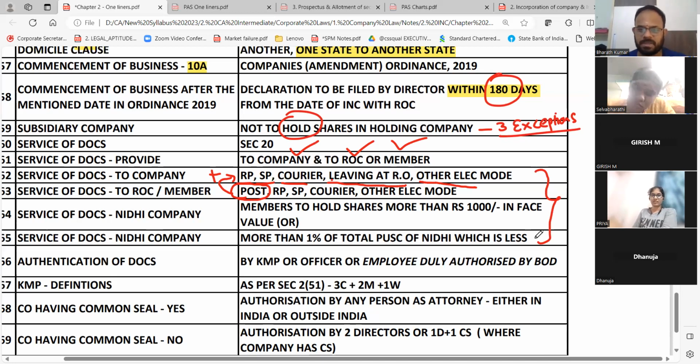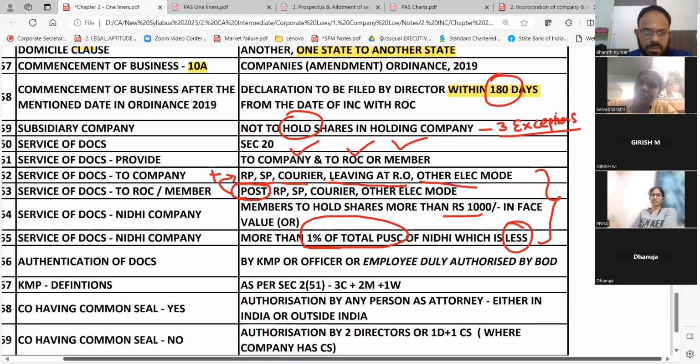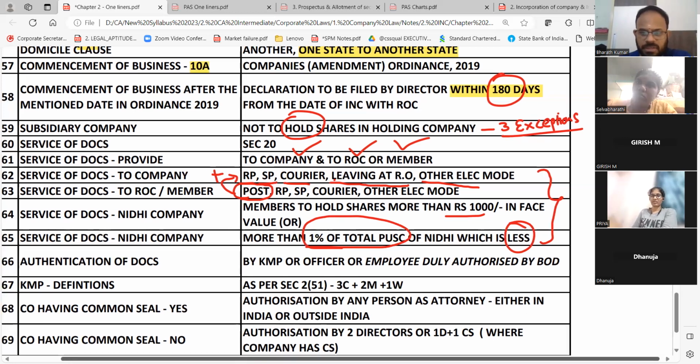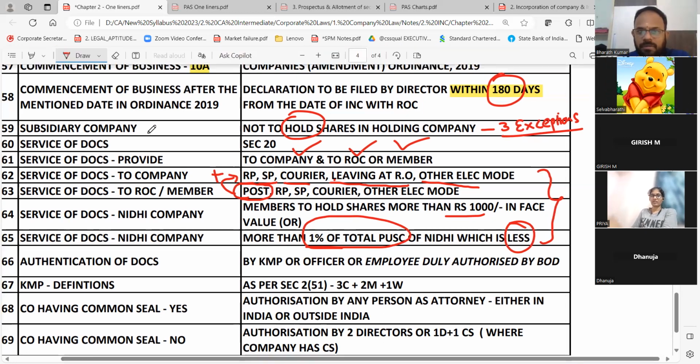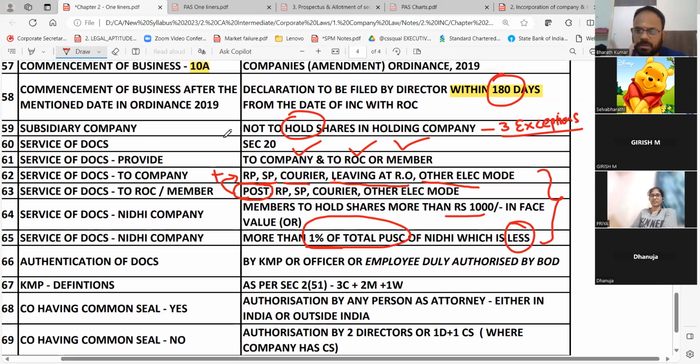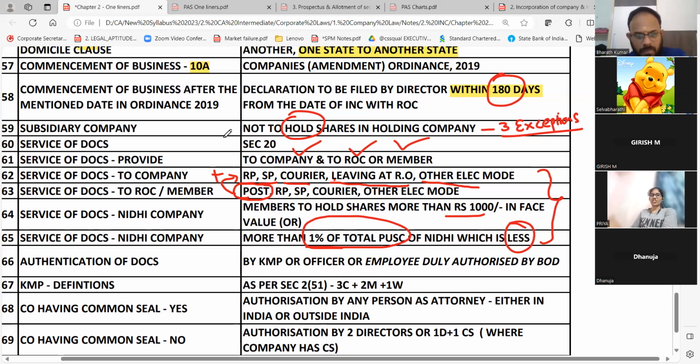Service of document means members who hold shares more than 1,000 or more than 1% of the total paid up share capital, whichever is less, you will serve the documents. Please write all the 4. 62, 63, 64, 65, write all the 4. This is your section number 20. We always call it as SAE. You remember? Service of document, authentication, execution.